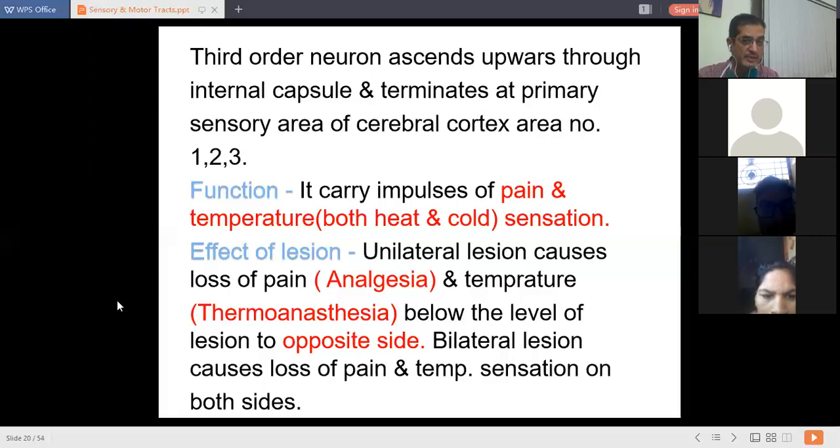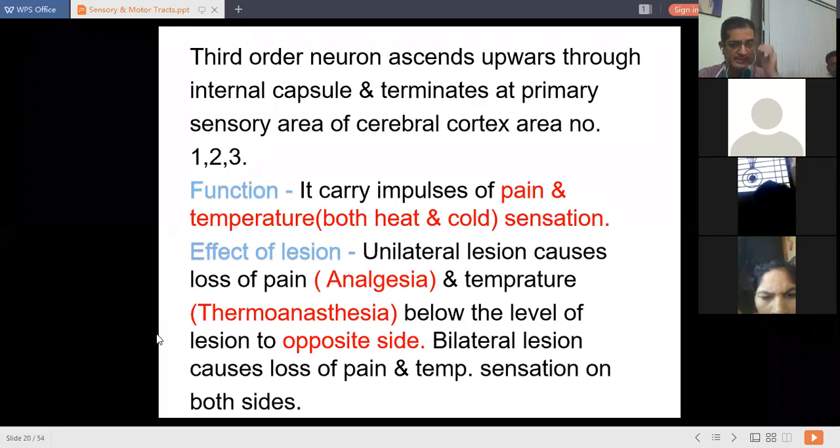Please remember, as compared with the tract of Goll and Burdach, this function is totally different. The tract of Goll and Burdach was for identification of superficial sensations, tactile sensations, tactile localization, tactile discrimination, vibrations, and kinesthetic sensations.